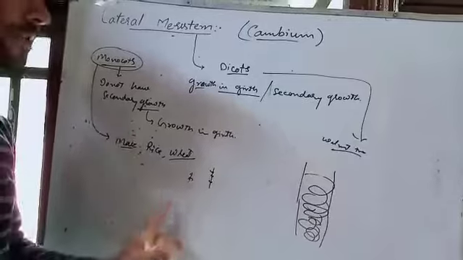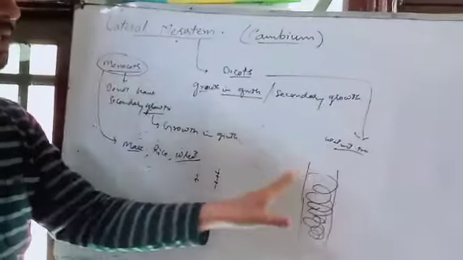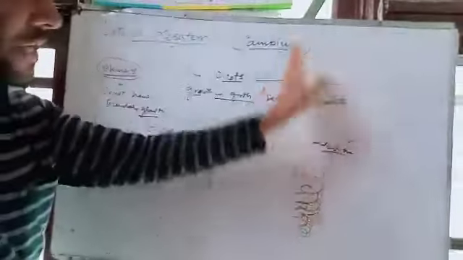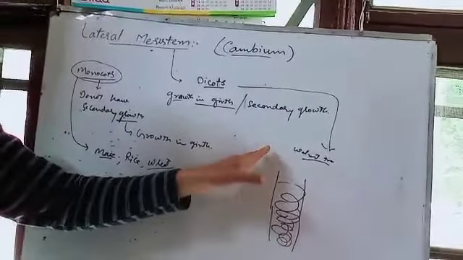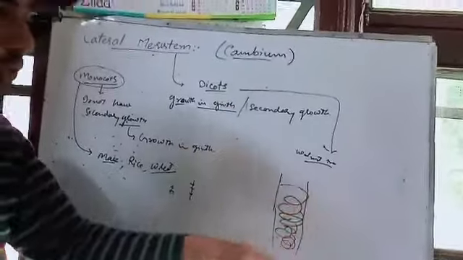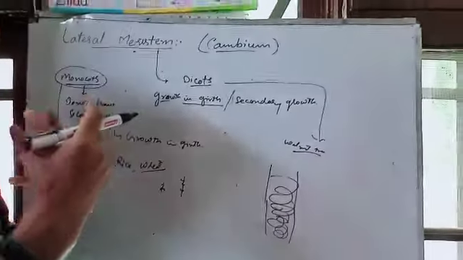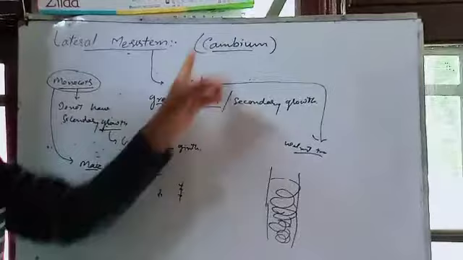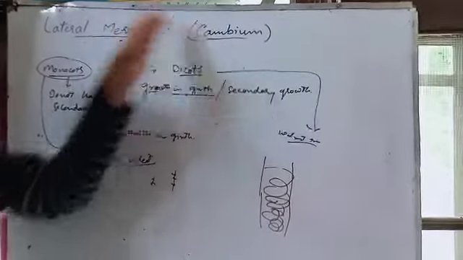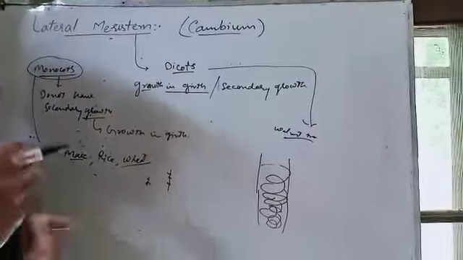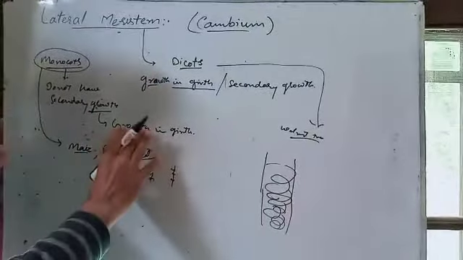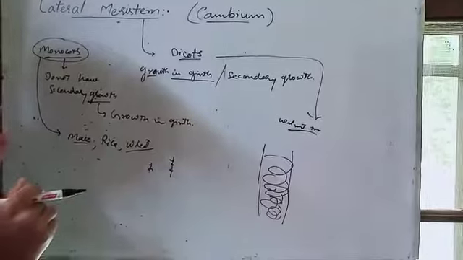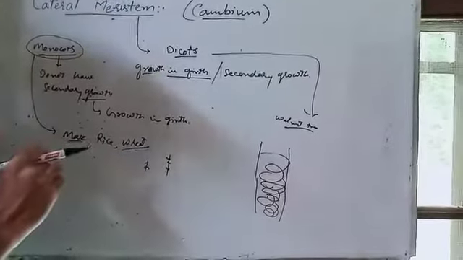There is one difference: the presence of cambium. Cambium is responsible for secondary growth. Dicots which grow in girth have cambium present, and those plants which do not grow in girth don't have cambium, or lateral meristem.